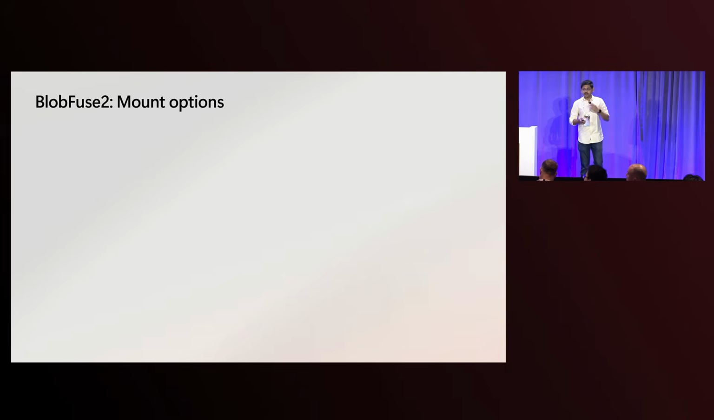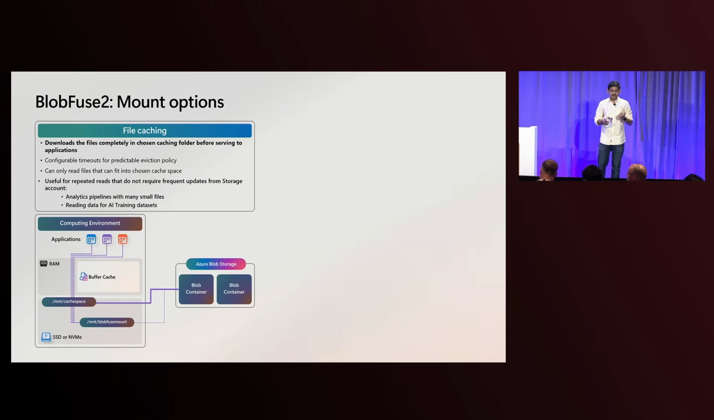BlobFuse comes with two primary modes of operations. The first one is file cache that utilizes a local cache that you can choose to be your OS disk, NVMEs, or even your RAM disk, where it downloads the data from the storage onto that cache and then serves it to the application. This is extremely useful for AI training pipelines or when you need to reread the data multiple times.